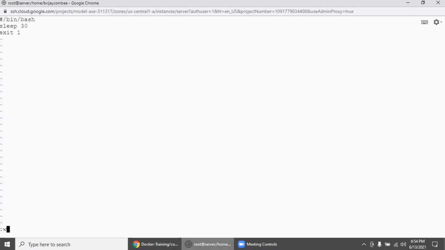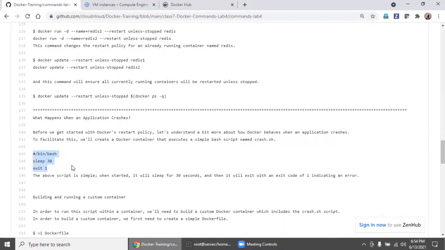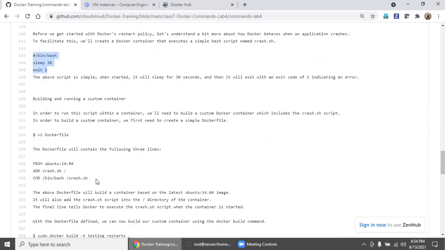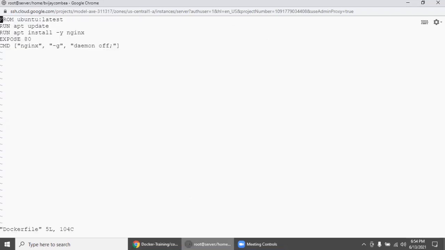So we are going to save it, and using this script, we are going to create a Dockerfile. So vi Dockerfile. In this Dockerfile, you need to understand where the file is located.